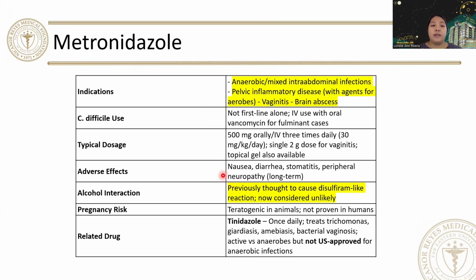Another important thing to note is that it can cause an alcohol interaction, forming a disulfiram-like reaction if given together with alcohol previously. However, now it is said that this is considered unlikely. Pregnancy risk is teratogenic in animals but not yet proven in humans. A related drug known as tinidazole is given once daily. This treats trichomonas, giardiasis, amoebiasis, and bacterial vaginosis. It is active against anaerobes but not US approved for anaerobic infection.